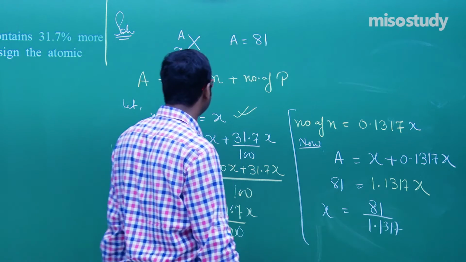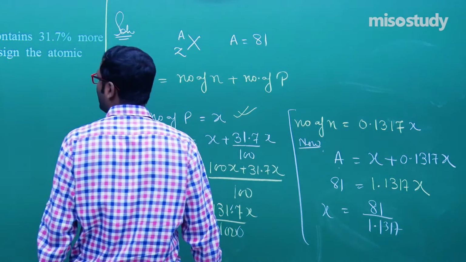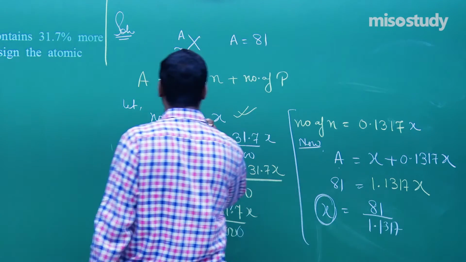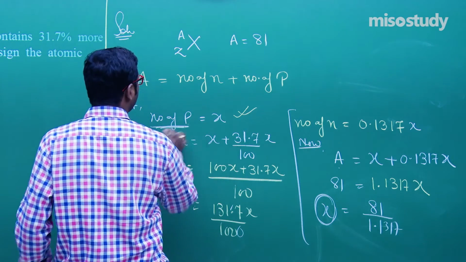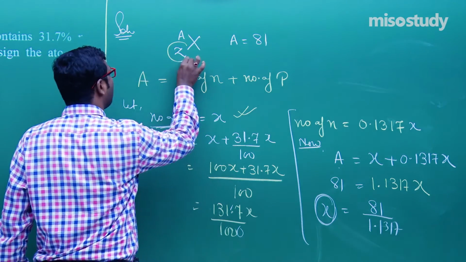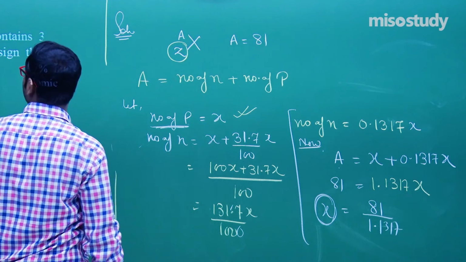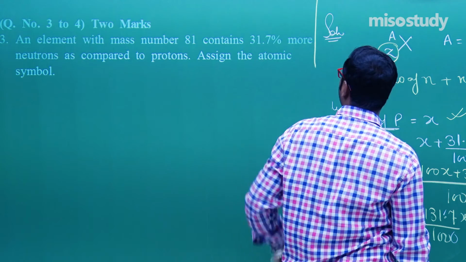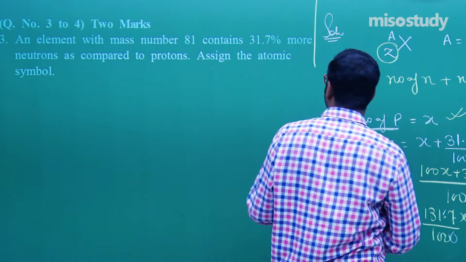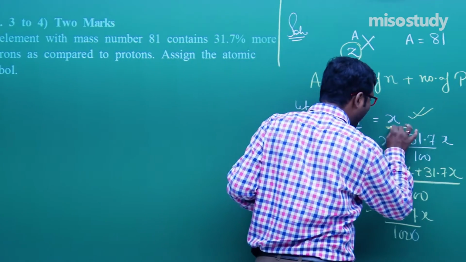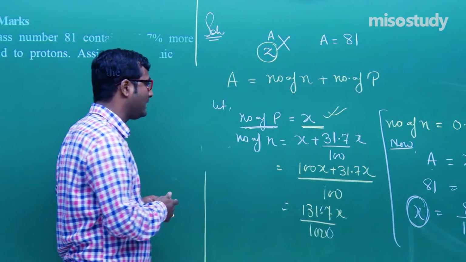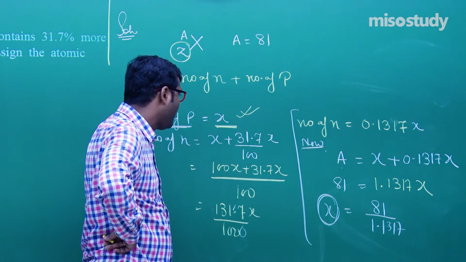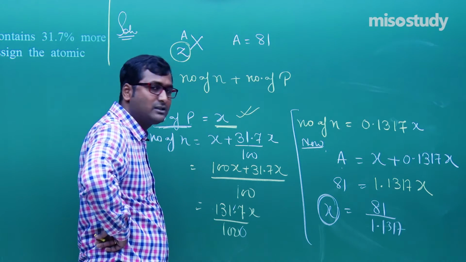After solving we can easily get it. Again I am checking the question: this is x, and this value gives you the number of protons. An element with mass number 81 contains 31.7% more neutrons. If the number of protons is x, then the number of neutrons is x plus 31.7 upon 100x. That is the percentage.